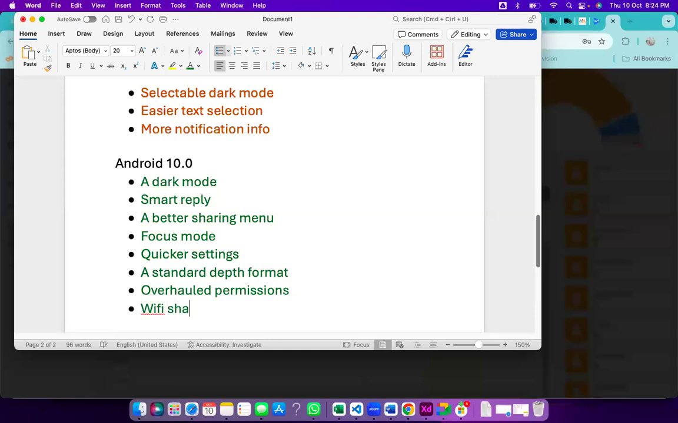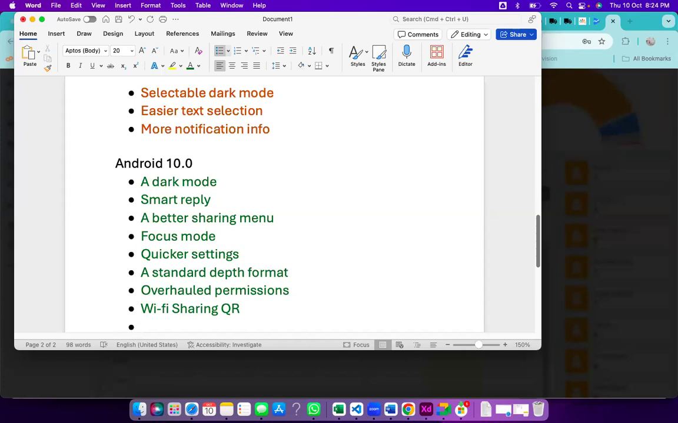Next is the Wi-Fi sharing. Wi-Fi sharing via QR code. By scanning the QR code, we can automatically share the Wi-Fi. We can say it will connect automatically to that particular hotspot.